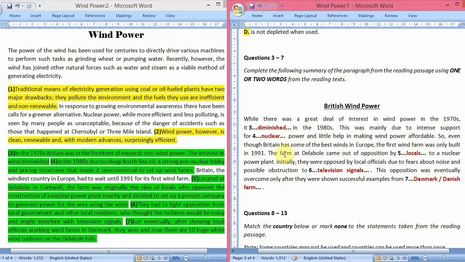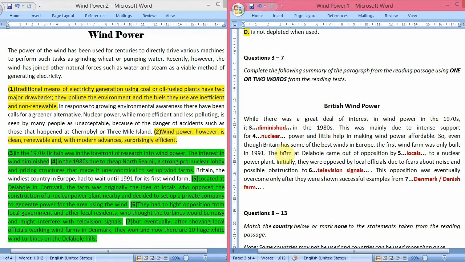Strong pro nuclear lobby, intense support for nuclear power, and little help in making wind power affordable. So wind power was less affordable at that time because the nuclear power plant was economical, while setting up wind farms was uneconomical. So that's how nuclear is the answer of the fourth question.